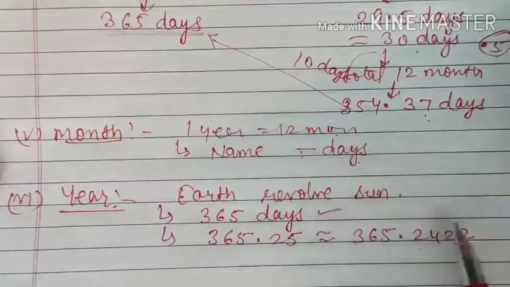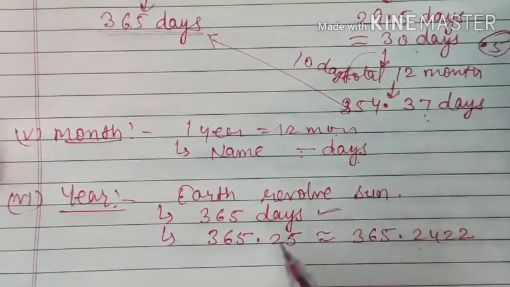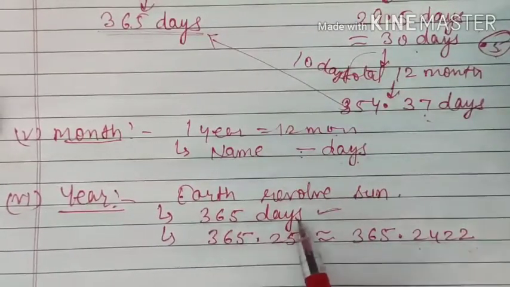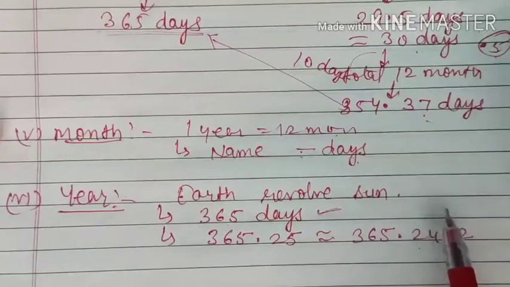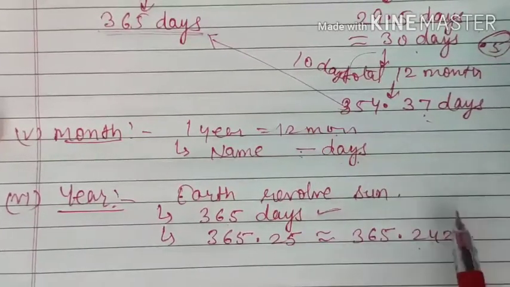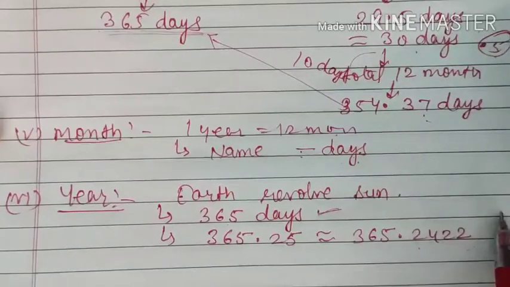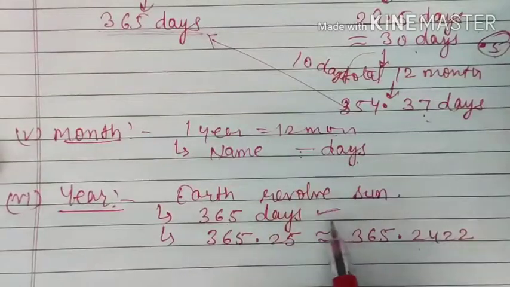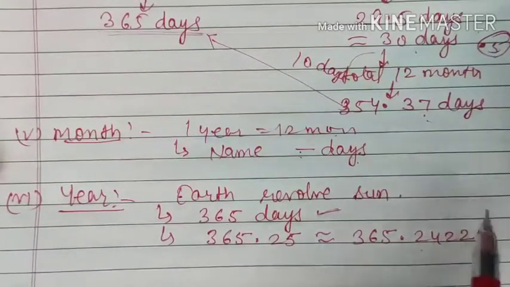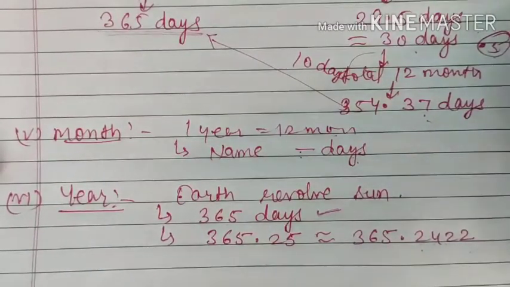Now you may need to convert that into seconds. You know that in 1 day there will be 24 hours, in 1 hour there will be 60 minutes, and in 1 minute there will be 60 seconds. So if you multiply it likewise, then we will actually get the time in seconds.